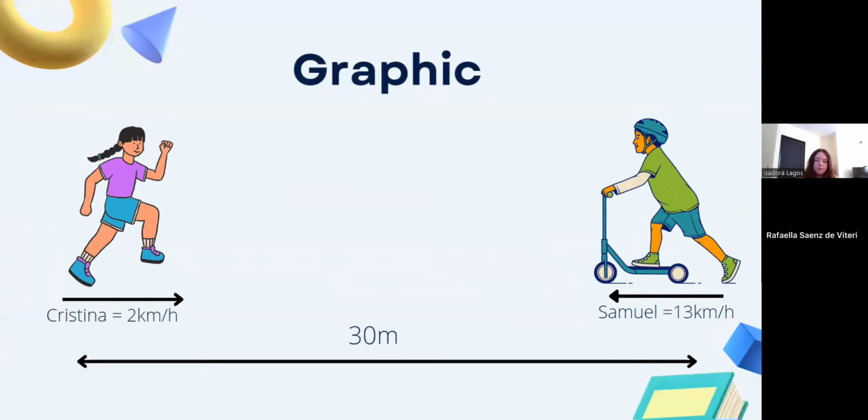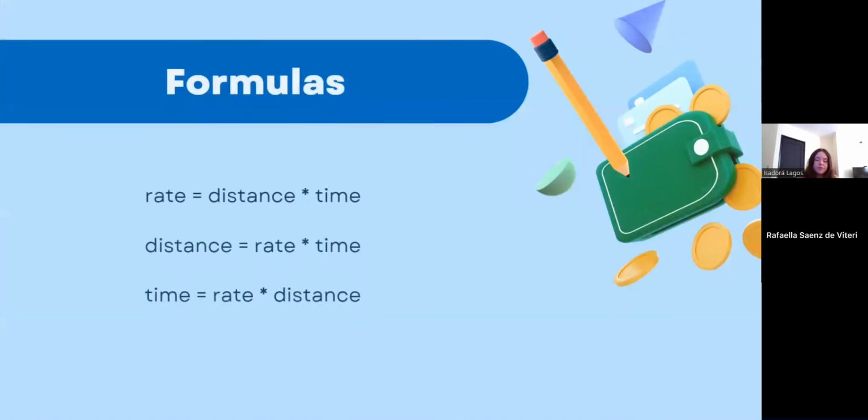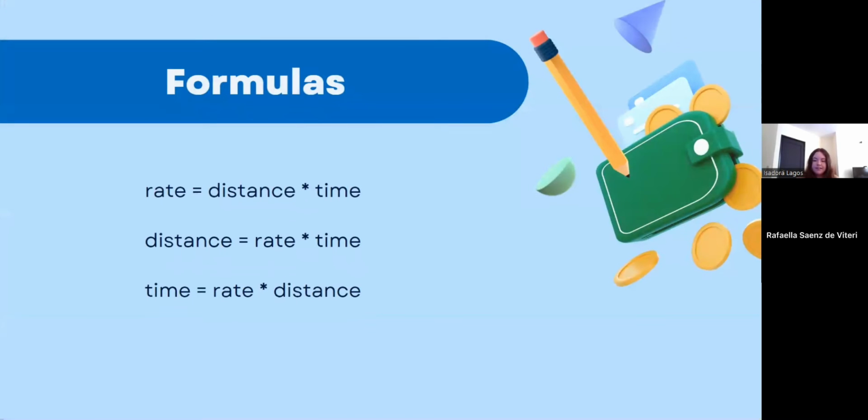According to the stipulated problem, we have to find two unknowns: the time when Christina and Samuel meet and how far along the trail they were when they met. In order to do that, we have to use three formulas: rate equals distance divided by time, distance equals rate multiplied by time, and time equals distance divided by rate.